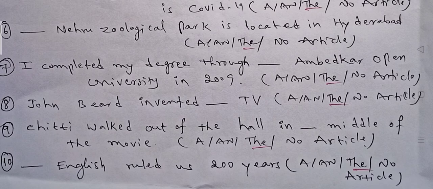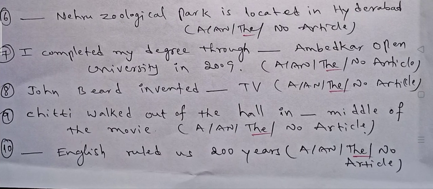Ninth one, Chitti walked out of the hall in dash middle of the movie. Already we discussed this before: middle, top, first, next, end. We use the definite article the. So this becomes, Chitti walked out of the hall in the middle of the movie.